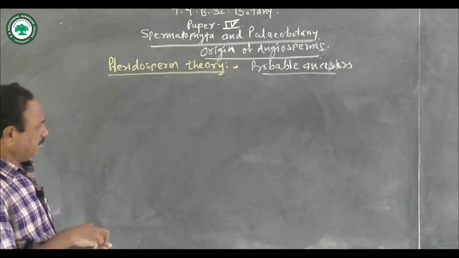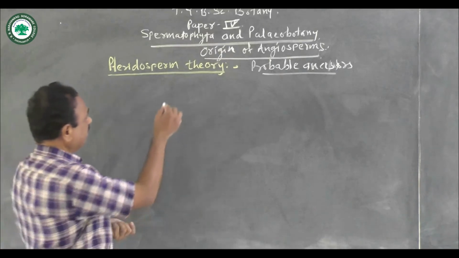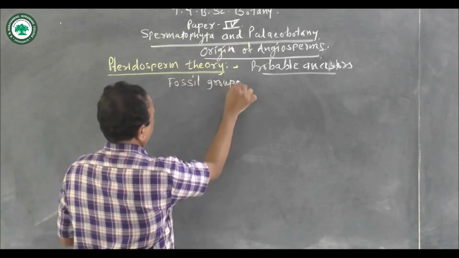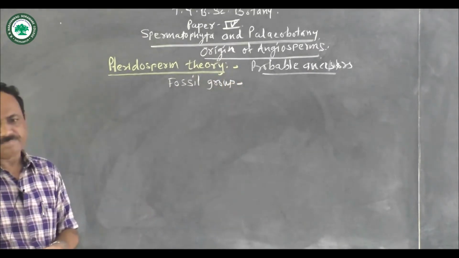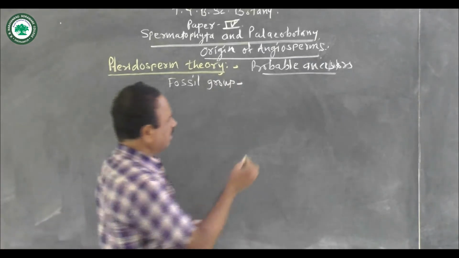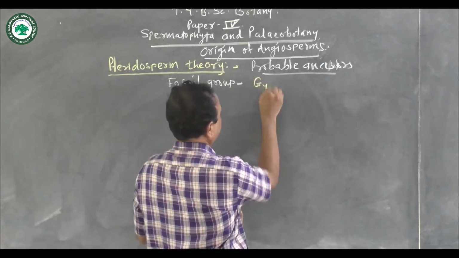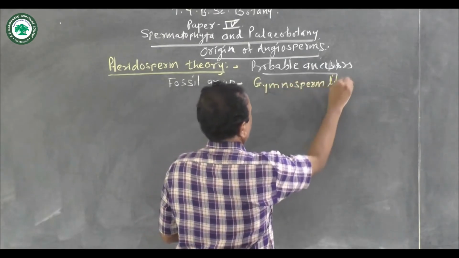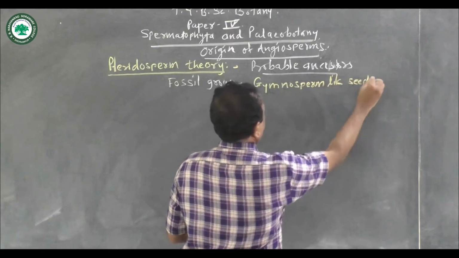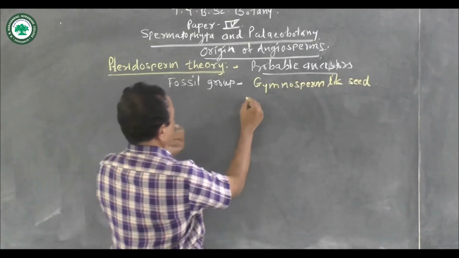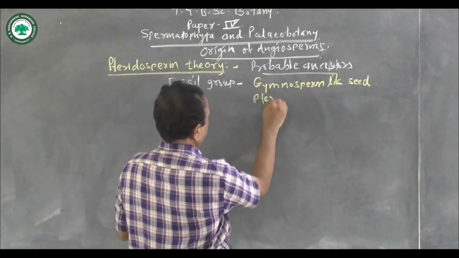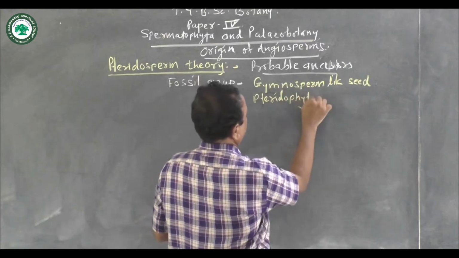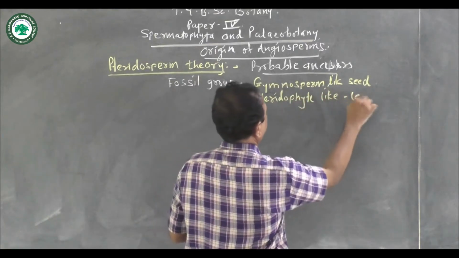This pteridosperm is a fossil group of plants with gymnosperm-like seeds and pteridophyte-like leaves.